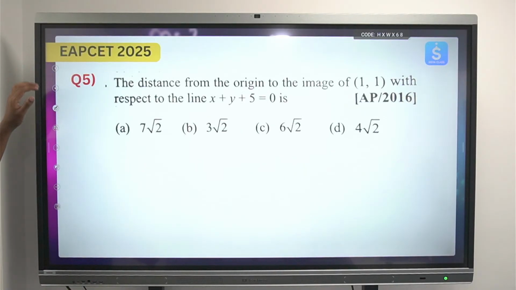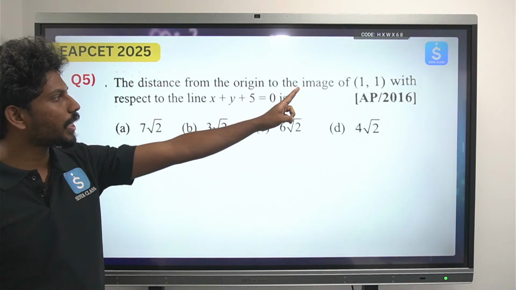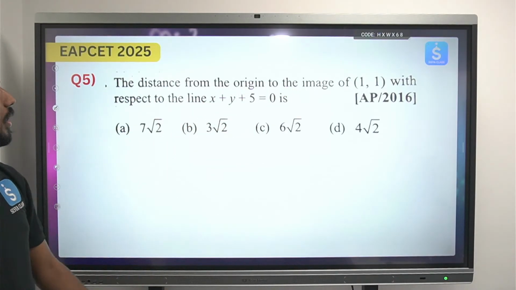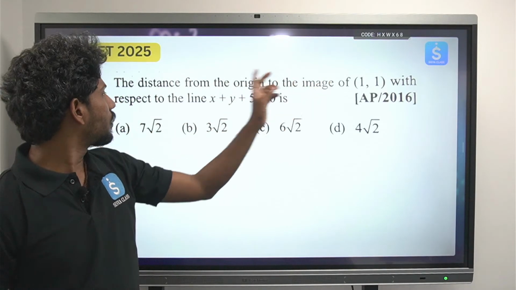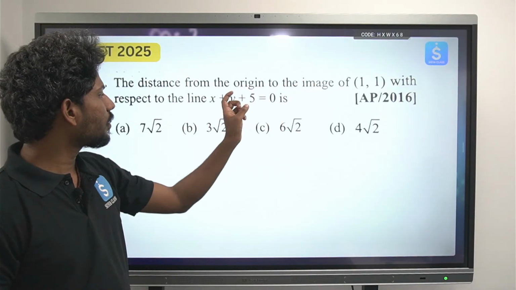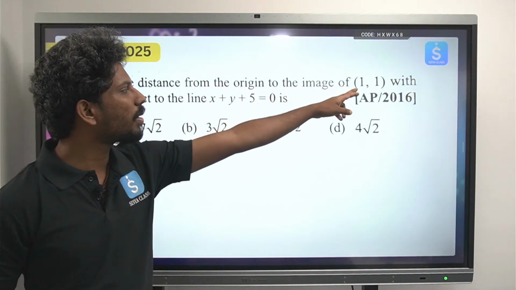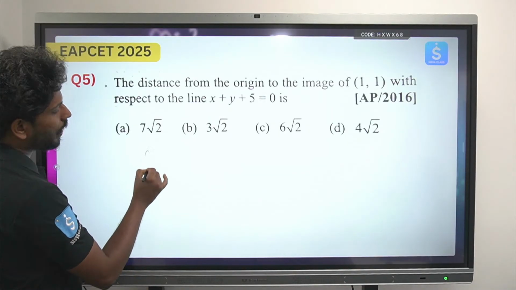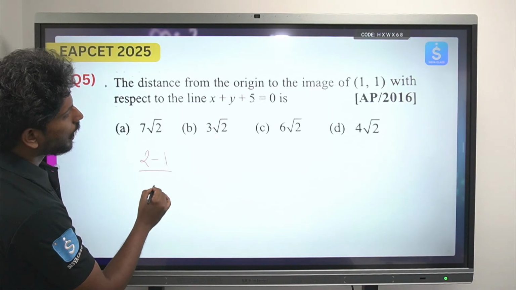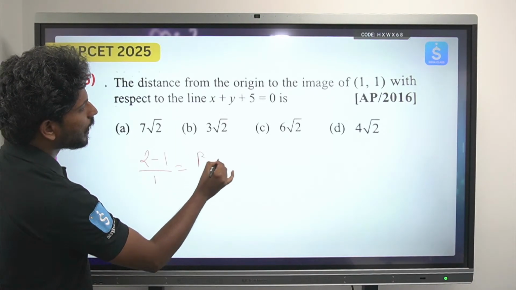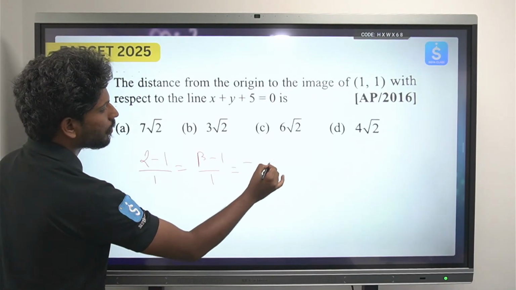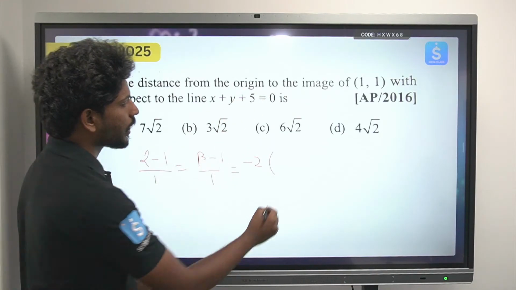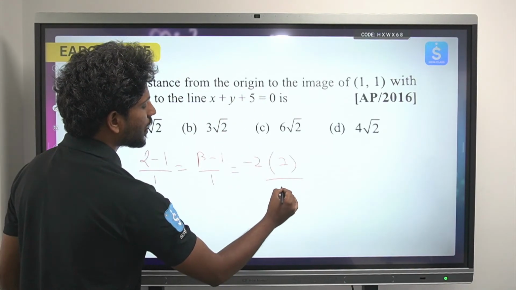Okay, next, the distance from the origin to the image of (1, 1) with respect to the line x plus y equals 5. The distance from the origin to the image. So it is similar. How do we find the image of (1, 1)? Same as before, let it be (alpha, beta). So (alpha minus 1) by 1 is equal to (beta minus 1) by 1 is equal to minus 2 times (ax1 plus by1 plus c) by a square plus b square, that is 1 plus 1 is 2, 2 minus 5 is minus 3, so minus 2 times minus 3 by 2 is 3.